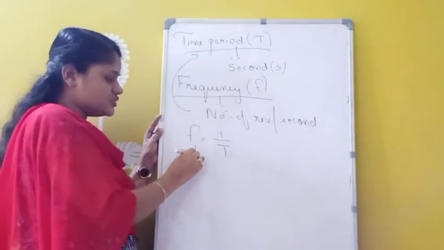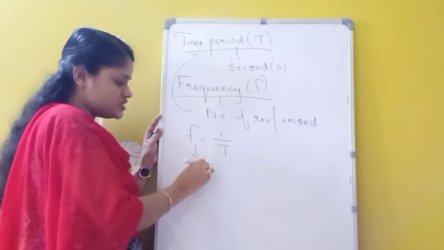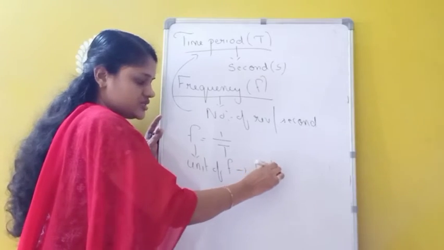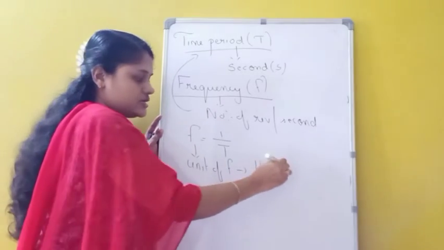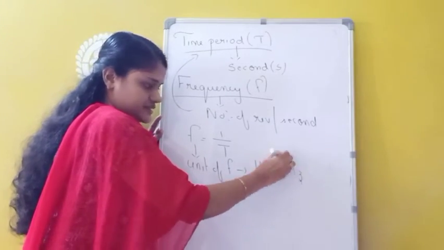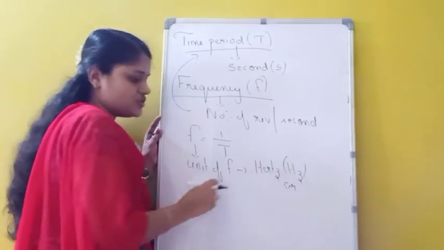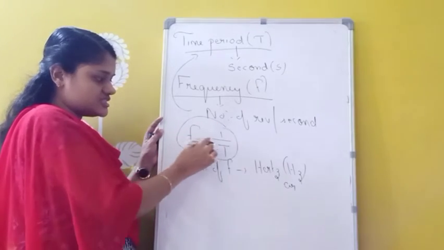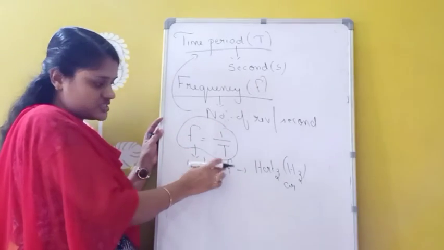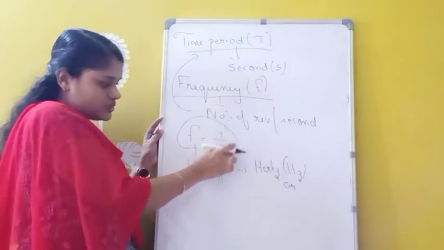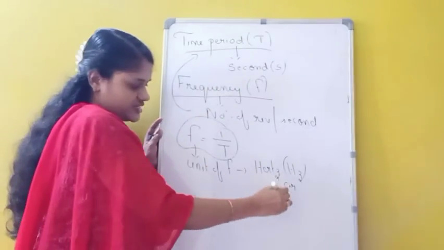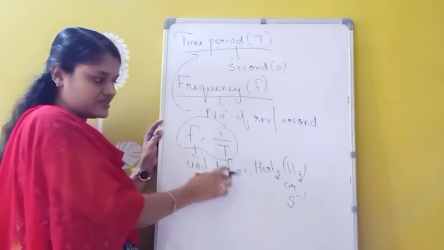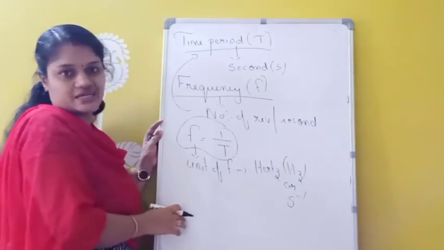Okay. So what is the unit of frequency? The unit of frequency can be taken as hertz. Hertz is the unit of which one? Frequency, and the symbol we can write is Hz. Or we have another unit for frequency. From this formula, how will you write the unit of frequency? Frequency means it is 1 by time period. So what is the unit of time period? Second. So 1 by second means it is second raised to minus 1. So we can write here second raised to minus 1. So the unit of frequency is hertz, or we can write second raised to minus 1.